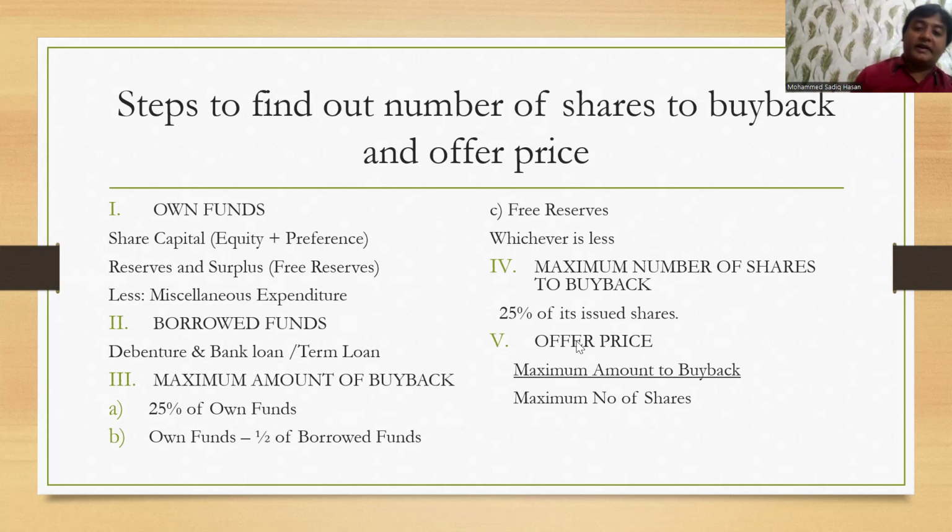And then after step number four, the last step is how to find the offer price. For getting the offer price, it is step number three, that is the maximum amount of buyback, divided by the maximum number of shares to buy back. Step number three divided by step number four will give you the offer price at which the company will offer to buy back from the shareholders. Okay, fine. These are the 5 steps. I'm going slow to explain the different parameters for getting the offer price and the number of shares to buy back.